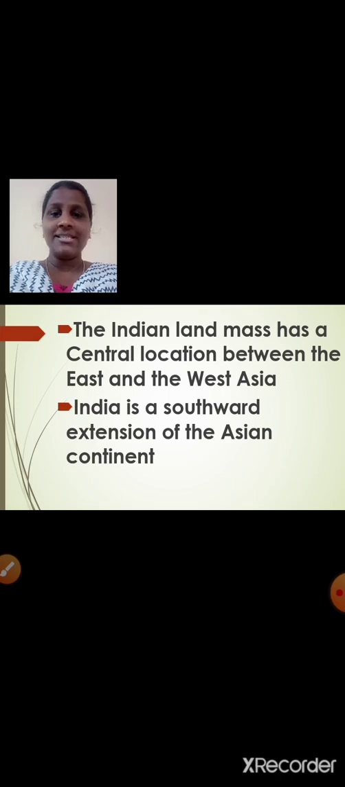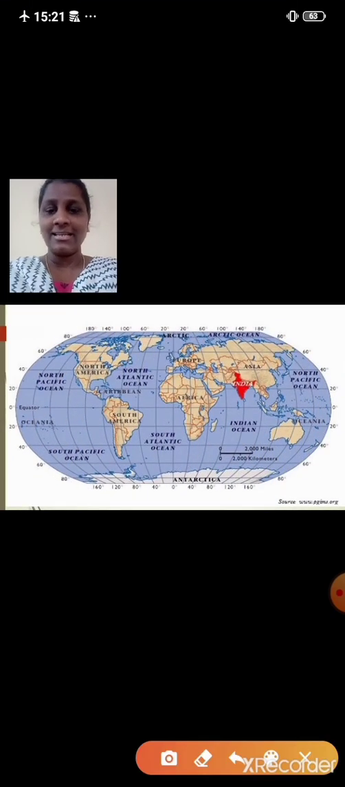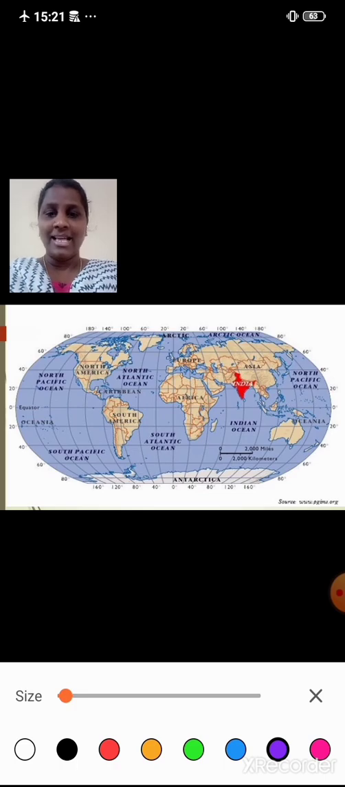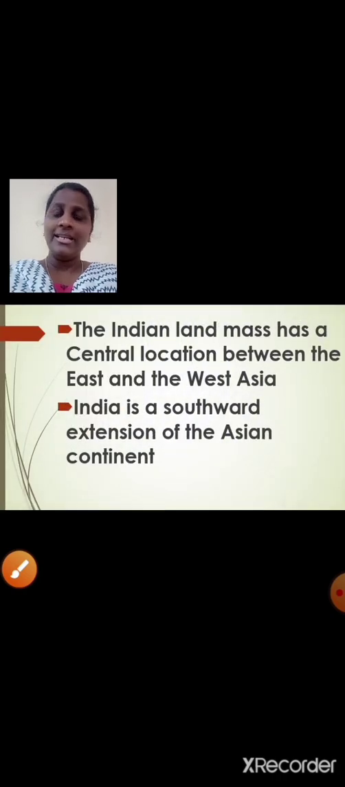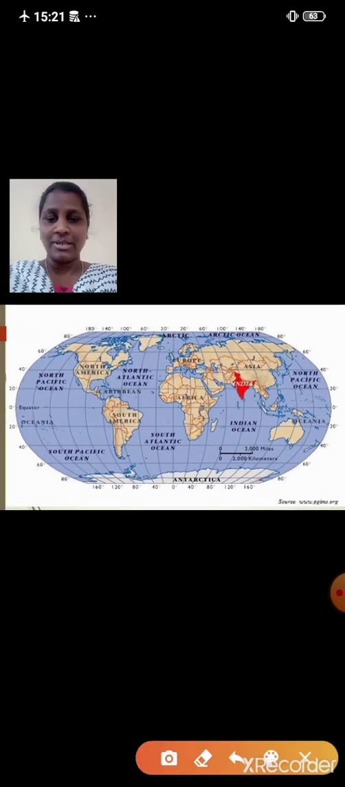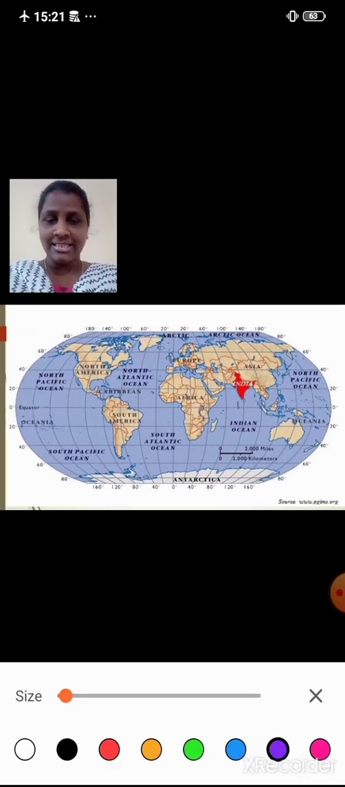The Indian landmass has a central location between the East and the West Asia. Have a look over here, students. You will understand. India is a southward extension of the Asian continent. Have a look over here once again, students. Our country India is the southward extension of the Asian continent. Can you see, students? Is that clear?